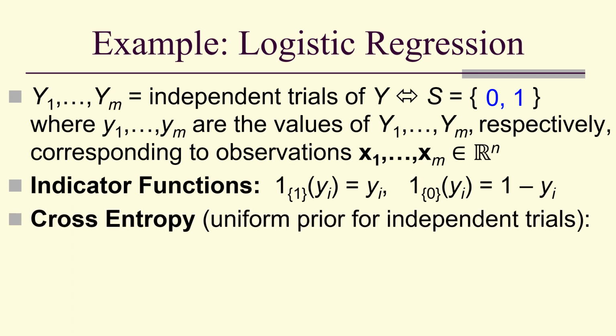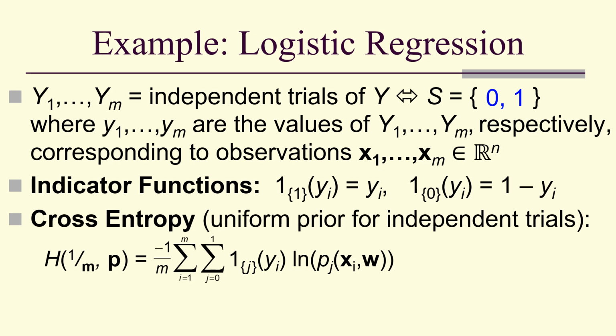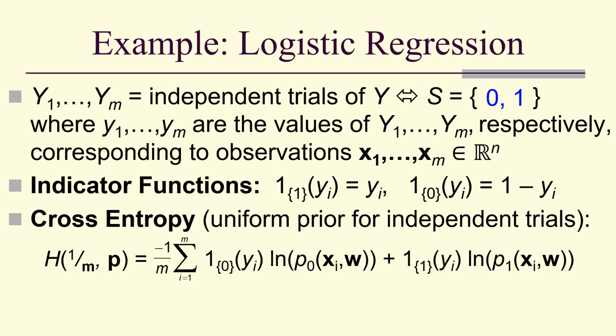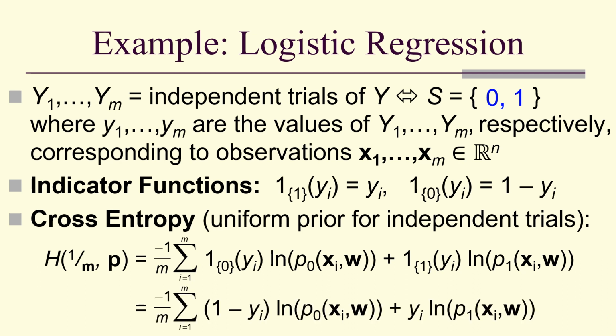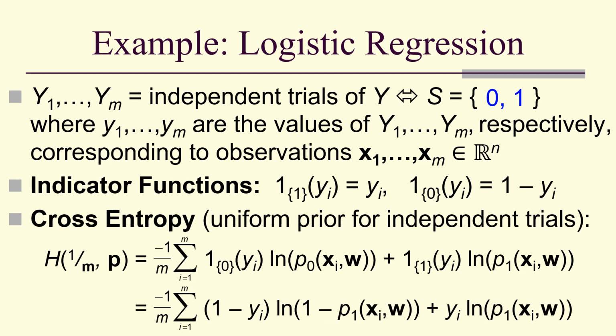So our cross entropy is going to have a uniform prior, so that's the independent trials, and it looks like this. We can write out our indicator forms, and now we can put in our indicator definitions. And notice lastly that P0 plus P1 adds up to 1, so therefore P0 is 1 minus P1. And so here we have our final form for our cross entropy.